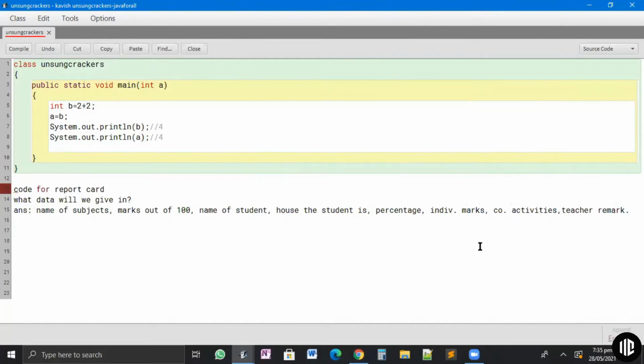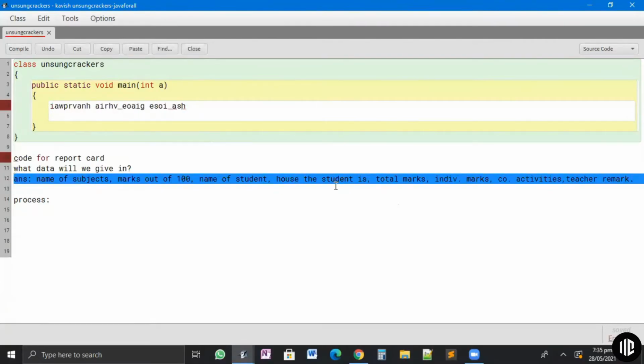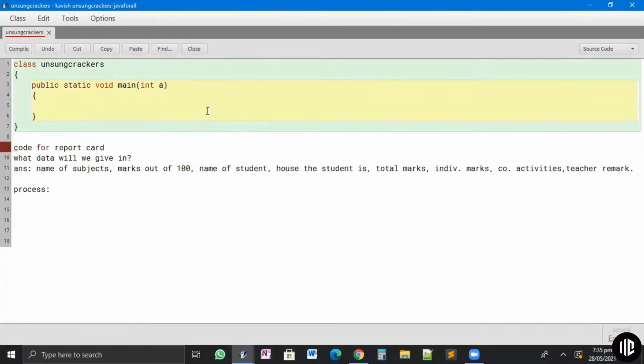So this is the data that we have given it. Now, what will be the process that will happen in the code? What will the code do? What will the process in the program be? I am getting this data into my code, but then what's the main process? What's the main reason for having a report card?